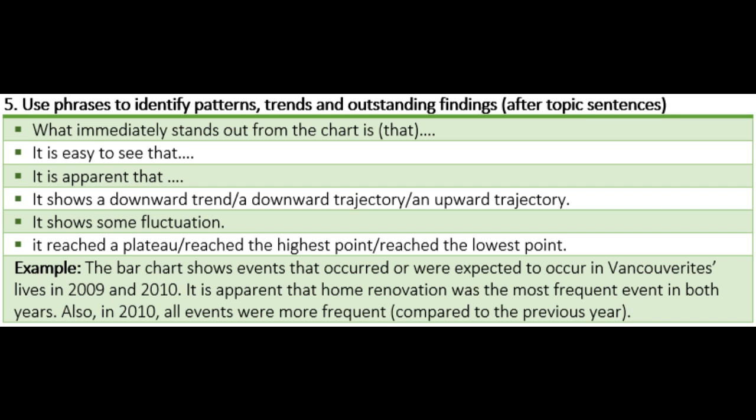Example, the bar chart shows events that occurred or were expected to occur in Vancouverites' lives in 2009 and 2010. It is apparent that home renovation was the most frequent event in both years. Also, in 2010, all events were more frequent, compared to the previous year.